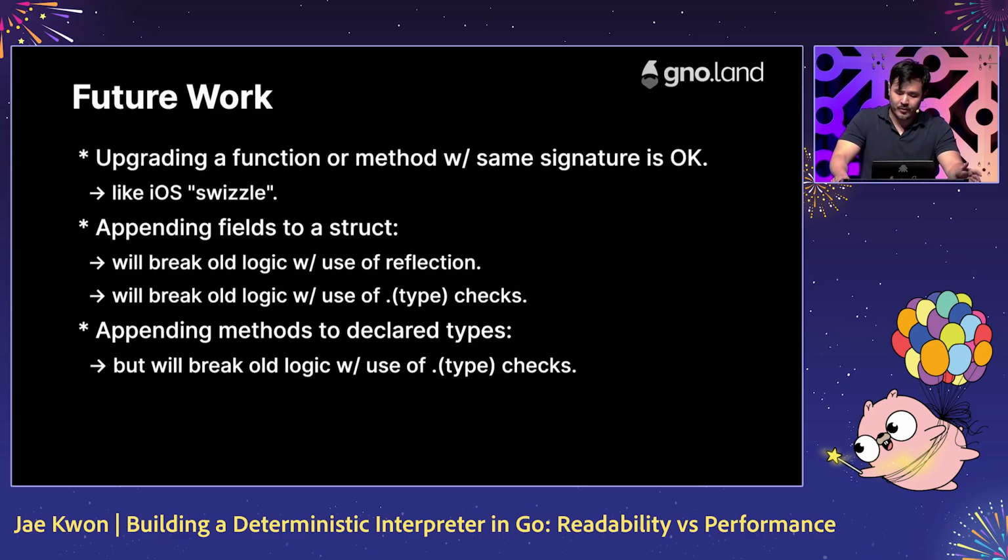Appending new fields to a struct can be problematic. It can break old logic because of the use of reflection, obviously. But it can also break old logic that uses interface type checks because you can add a field that suddenly implements an interface. Appending methods to declared types likewise can break old logic that uses an interface.